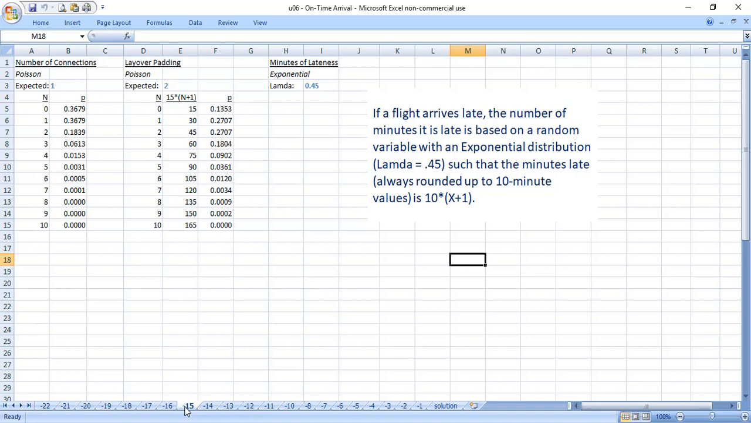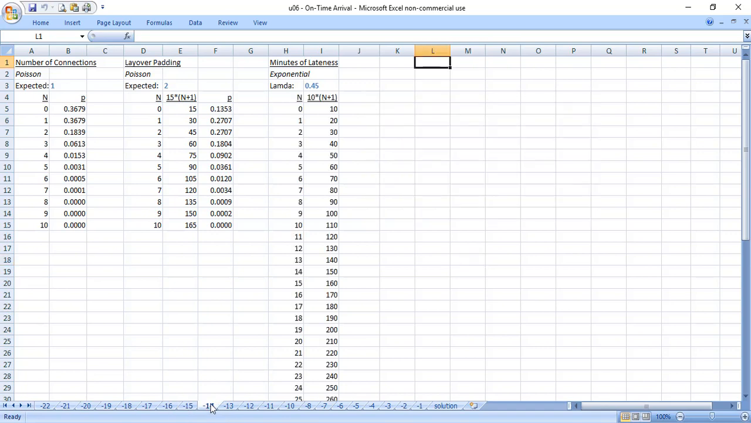For this one, we were told in the problem, this is an exponential distribution. Again, rounded to 10 minutes, it has a lambda of 0.45 and a value of 10 times x plus 1 on that rounded value.